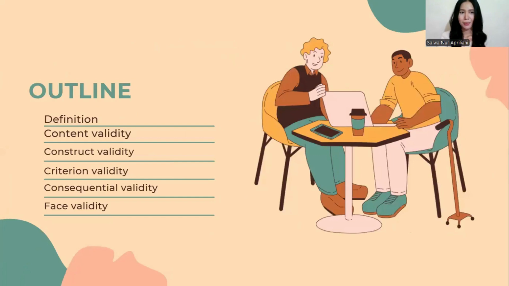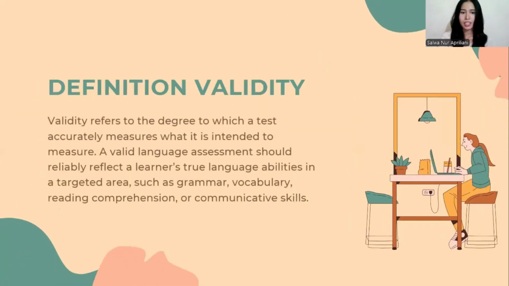Okay, we will continue with the outline. What will we discuss today? First, the definition of validity, content validity, construct validity, criterion validity, consequential validity, and face validity. Okay, let's move on to the material.